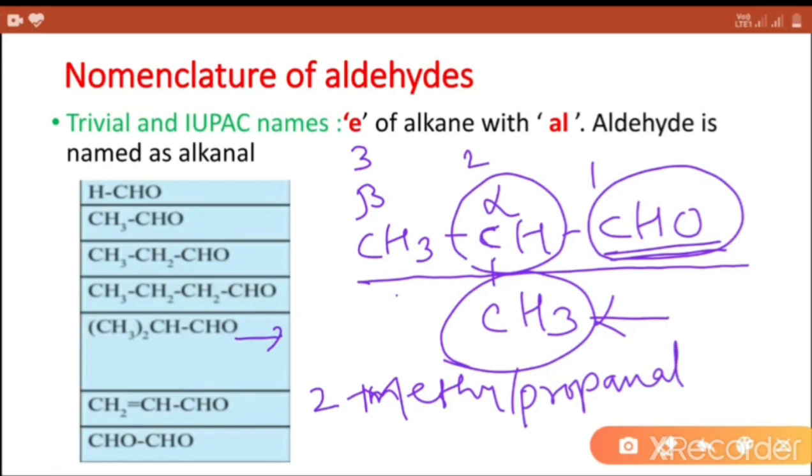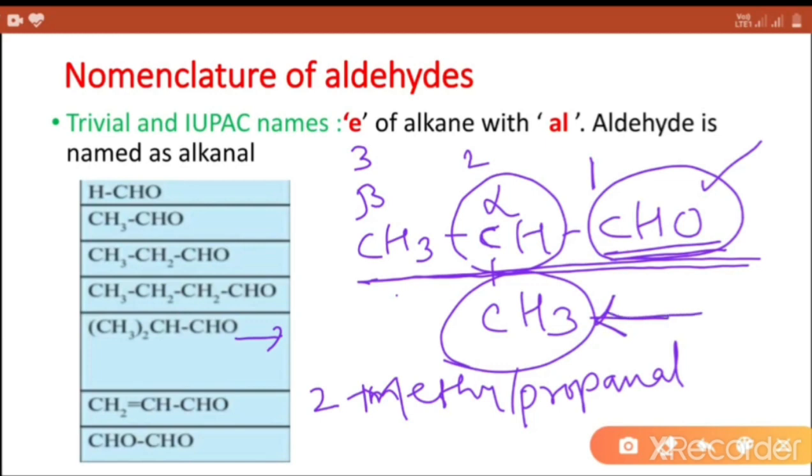Means rule number 1, select the longest chain of carbon atom. Second rule, give the numbering to the carbon chain to get lowest possible number for functional group.